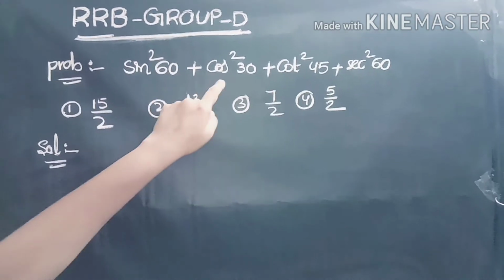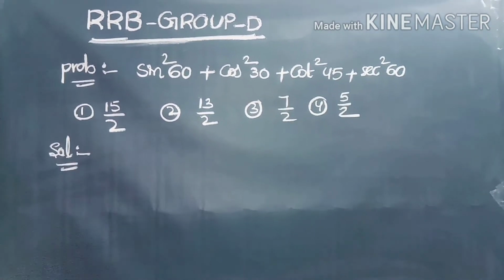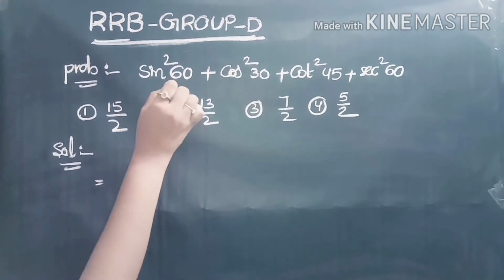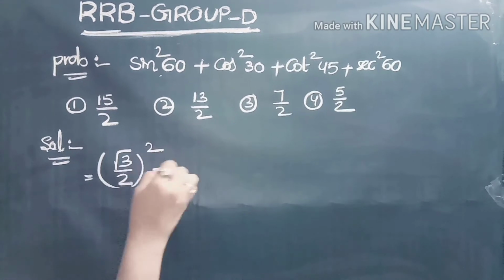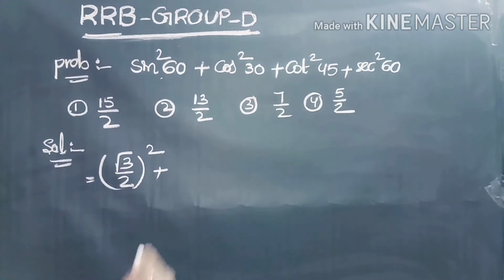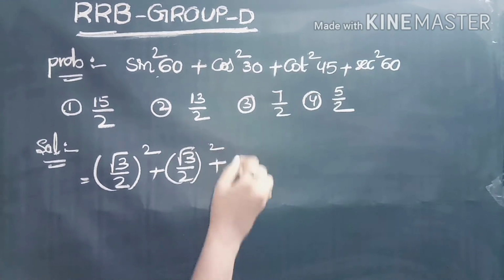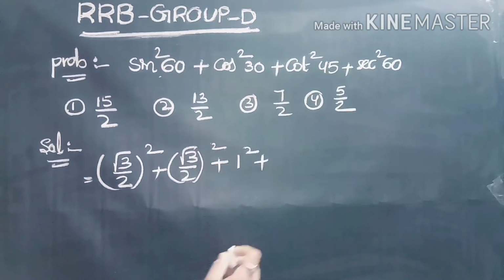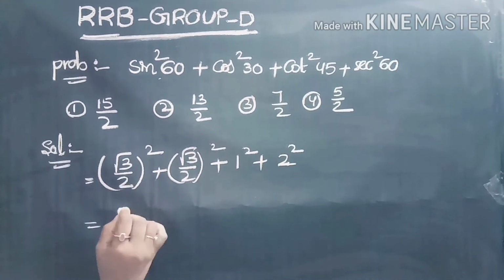Sin square 60 plus cos square 30 plus cot square 45 plus secant square 60. What is that value? Now sin square 60: sin 60 value is root 3 by 2, root 3 by 2 whole square, plus cos square 30: cos 30 value is root 3 by 2, root 3 by 2 whole square, plus cot 45: cot 45 value is 1, whole square, plus secant 60: secant 60 value is 2 square.